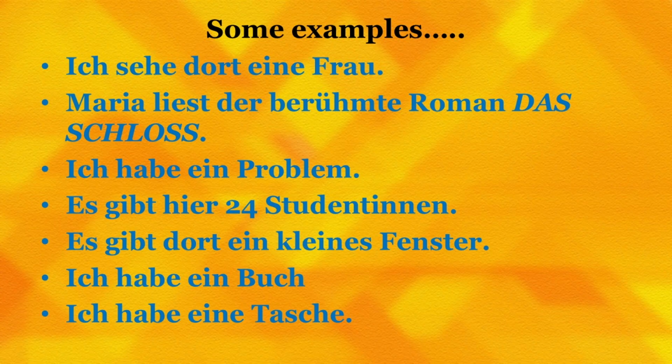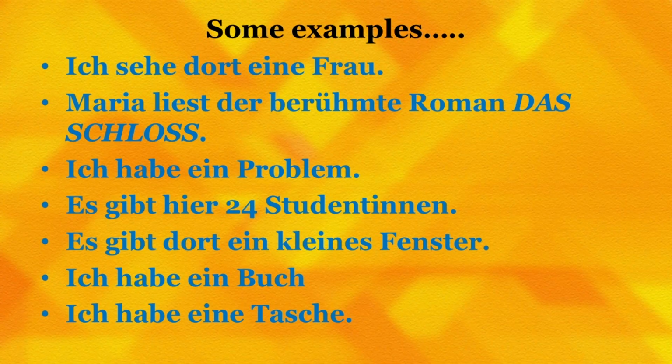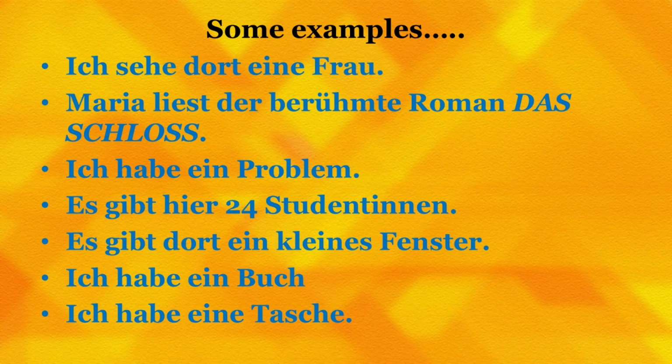Ich sehe dort eine Frau. What is the article used in this sentence? Can you identify? Yes, it is eine, and it is being used for which noun here? Die Frau. So, the noun used in this first sentence is die Frau, that means woman, and we are saying that I see a lady there. So, the indefinite article is being used, and the indefinite article for feminine case die is eine. Therefore, we see the sentence, ich sehe dort eine Frau.